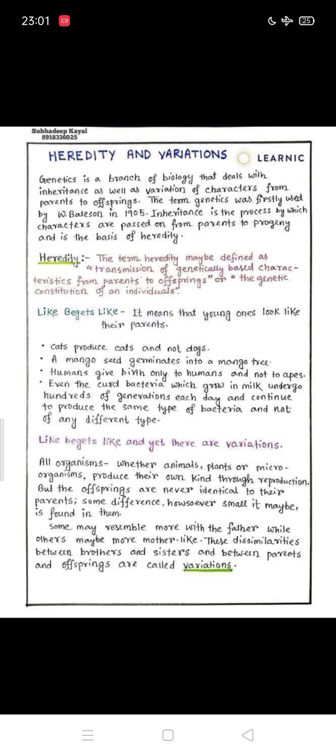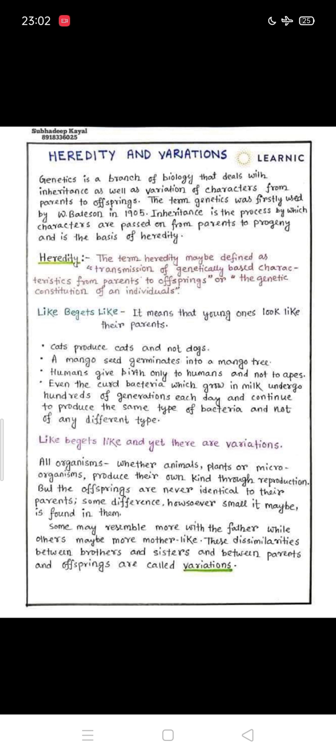A mango seed germinates into a mango tree. A human gives birth only to humans and not to apes. Even the curd bacteria which grow in milk undergo hundreds of generations each day and continue to produce the same type of bacteria and not any different type. So the purpose of giving these examples is that every species produces its own organism, not an organism of any other species.